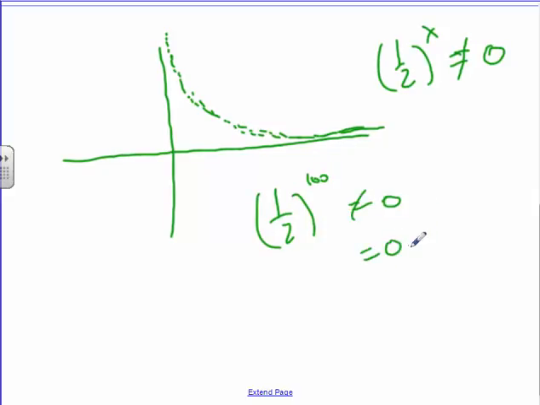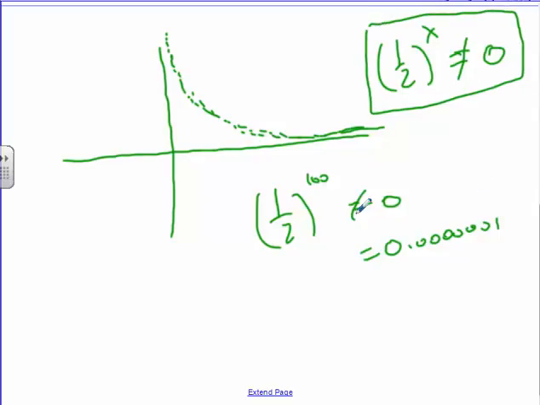It might be 0.000001, like something really small, but it never officially equals 0. And this is the basis of what we consider to be limits. We use the word limit then to describe the fact that this thing right here, although it does not actually exist, we would use this notation.